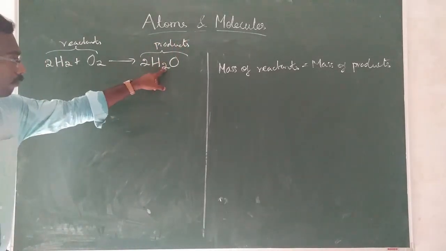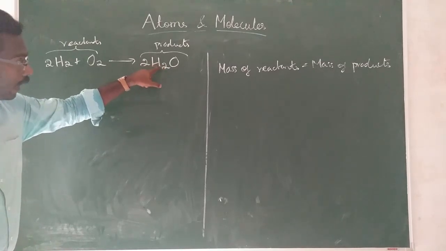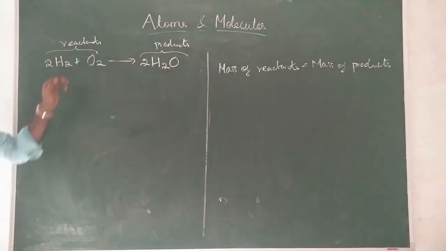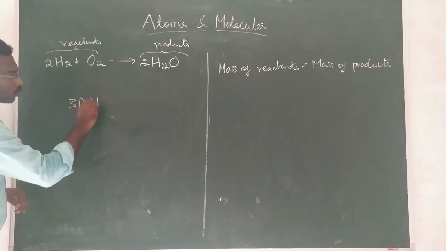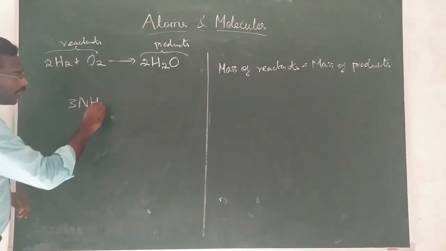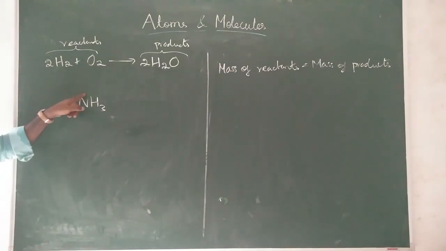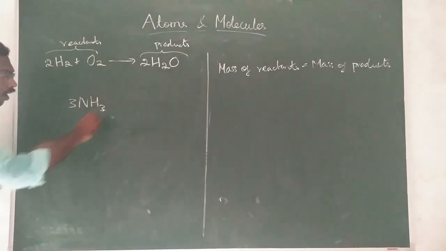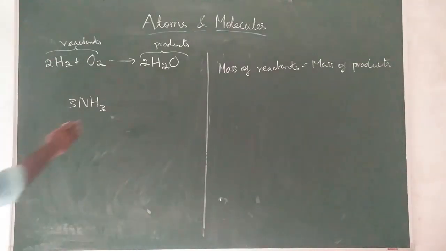But if the 2 is written below, then it belongs only to H, not to the O. Again I say, if 2 or any value is written in front, for example 3NH2 or 3NH3, this 3 is applicable for both nitrogen and hydrogen. But if the 3 is written below, it is only for hydrogen and not for nitrogen. Keep it in mind. Okay, so now tell me.